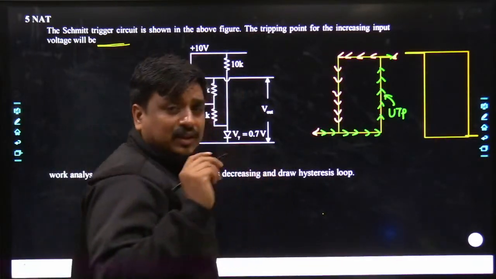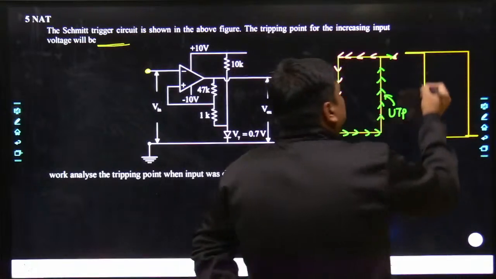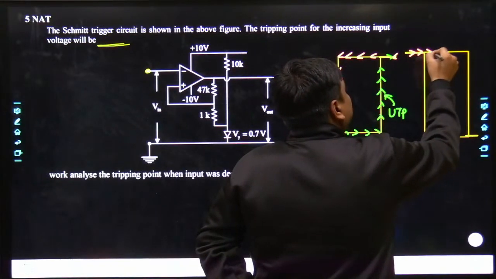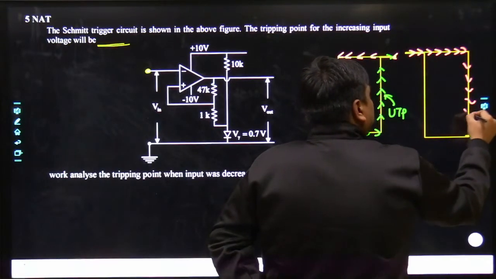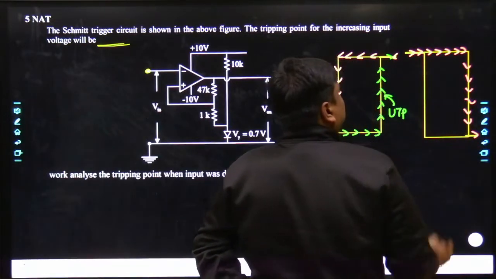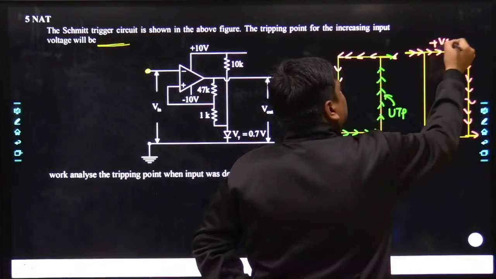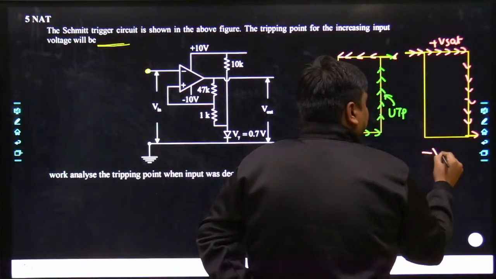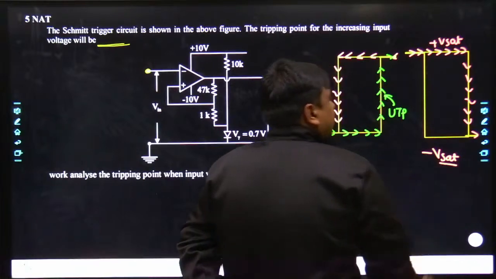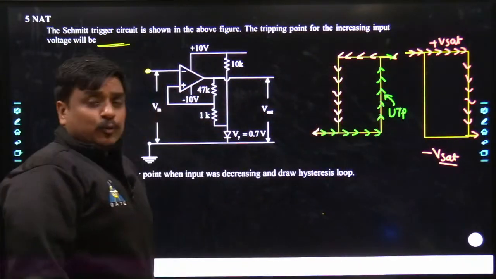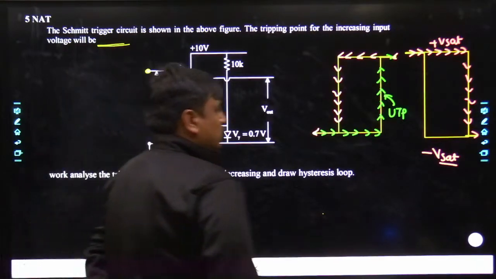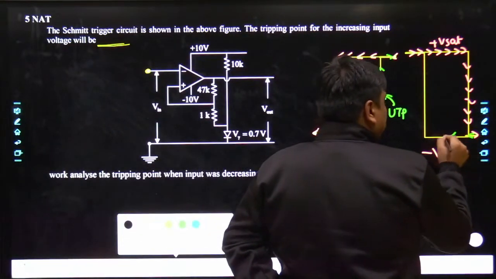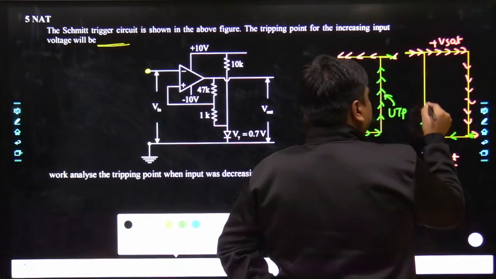Similarly, in the inverting hysteresis loop, for changing the output from plus Vsat to minus Vsat, all the way the input has to go till UTP. This is my plus Vsat on both sides, and this is minus Vsat on both sides. And for changing the output voltage from minus Vsat to plus Vsat, the input voltage has to go lower than the value of LTP.